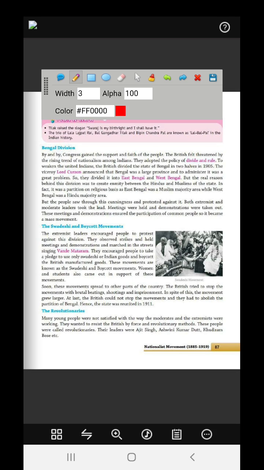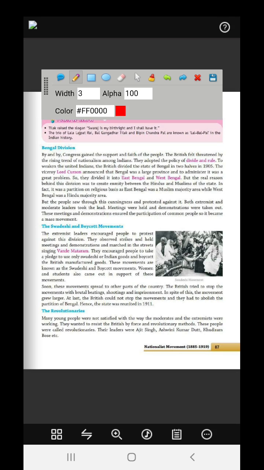The state of Bengal comprised both West Bengal and Bangladesh, as you can see in the atlas. It was merged, and now what did the Britishers do? They divided this Bengal into two halves. The Viceroy, Lord Curzon, announced that Bengal was a large province and to administer it was a great problem.